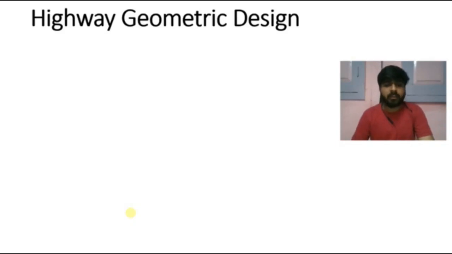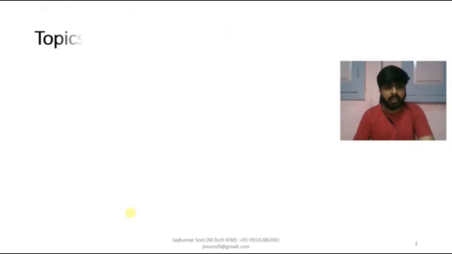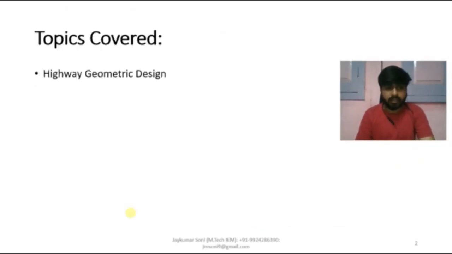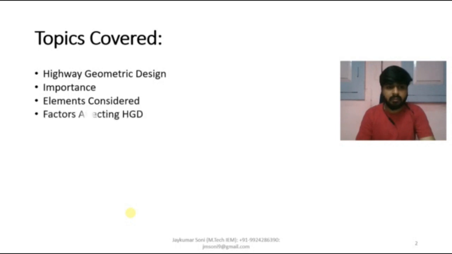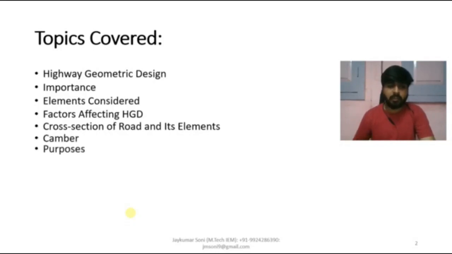What are the contents we are going to cover? The contents of this presentation will be highway geometric design, importance, elements considered, factors affecting highway geometric design, cross section of road and its elements, camber, and its purposes. So we are going to discuss all these topics in this segment.